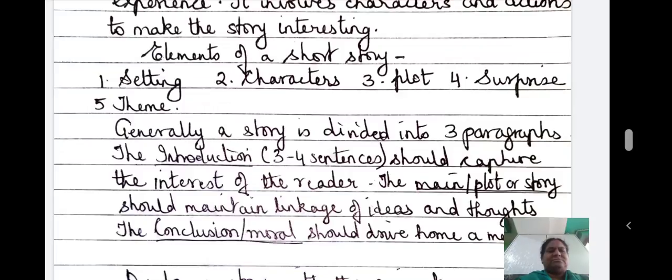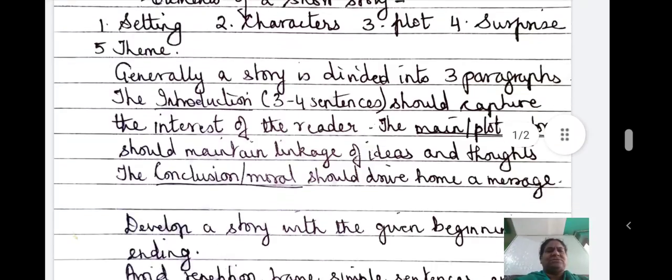The main plot or story should maintain linkage of ideas and thoughts, and the conclusion or the moral should drive home a message. So from the story you should get the message as to what the moral of the story is.